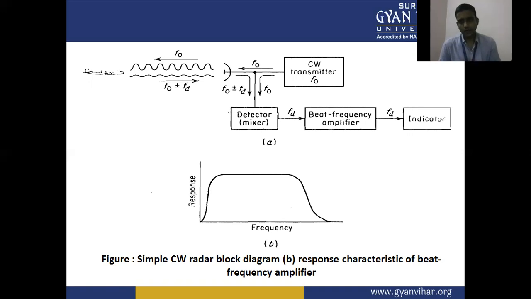Then we have the indicator. So this is the CW radar block diagram, and the frequency response graph of the beat frequency amplifier is given here.